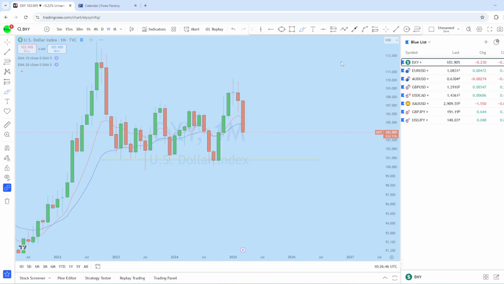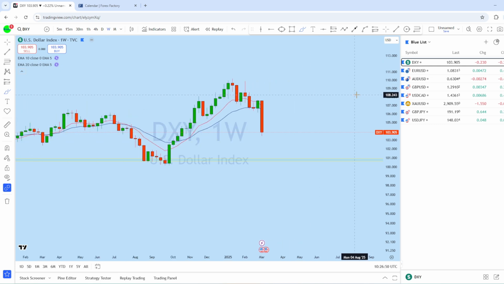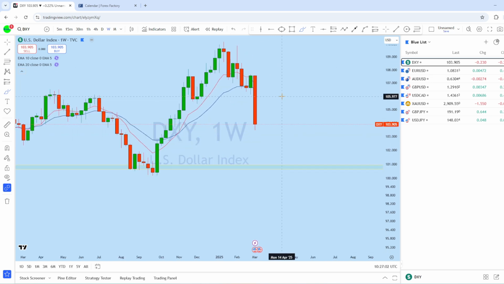If we look at the weekly chart to see how the market is evolving, this is the weekly channel that we have seen, and from that zone there has been a significant breakdown this week on DXY. Currently, the market is approaching another important liquidity zone.